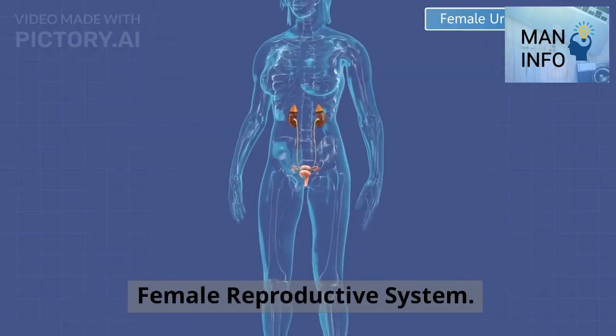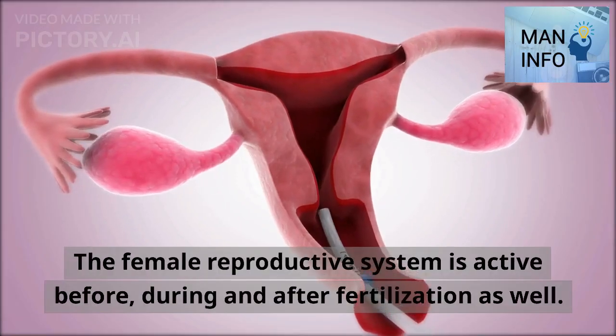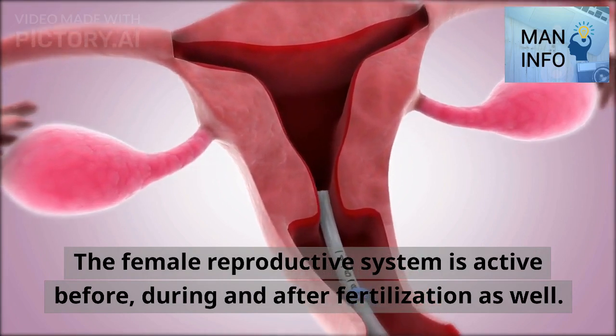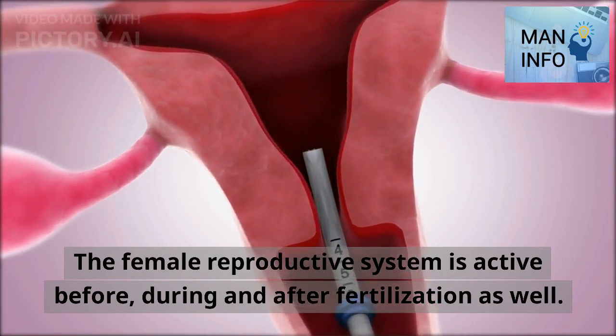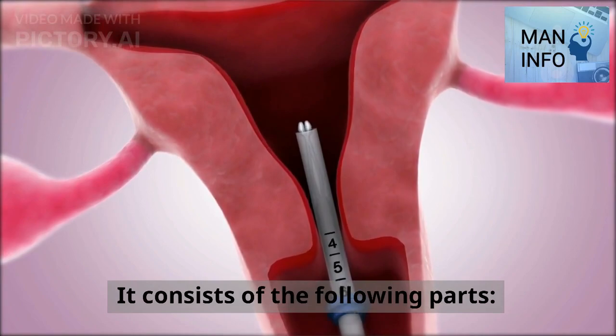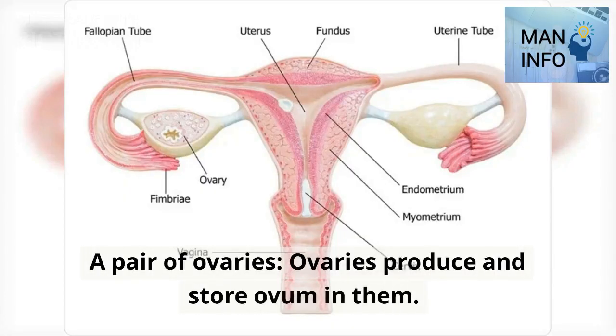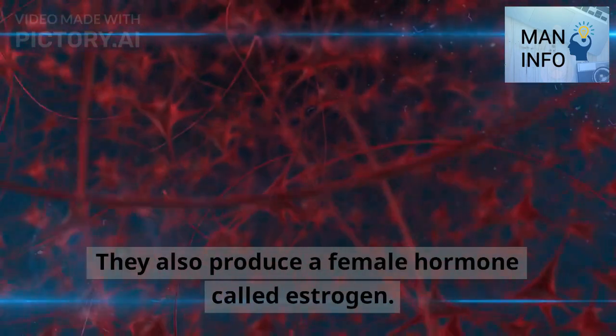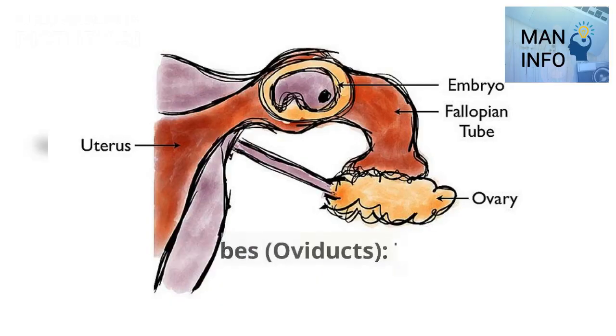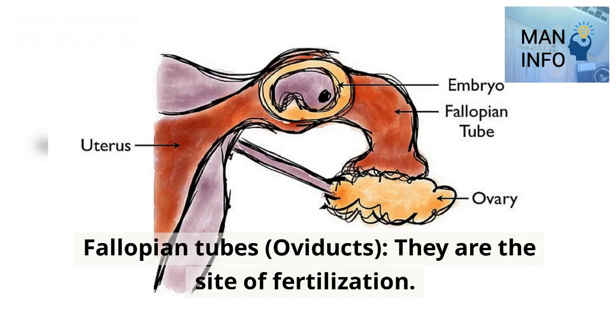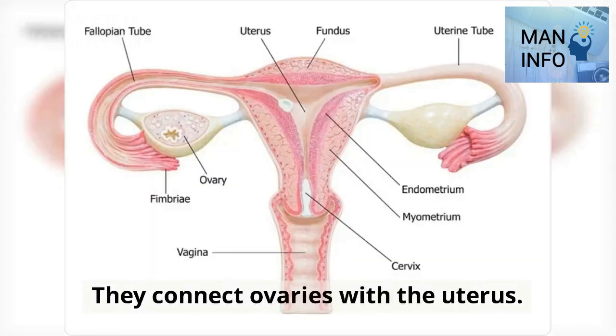Female reproductive system. The female reproductive system is active before, during and after fertilization as well. It consists of the following parts. A pair of ovaries. Ovaries produce and store ovum in them. They also produce a female hormone called estrogen. Fallopian tubes, oviducts. They are the site of fertilization. They connect ovaries with the uterus.